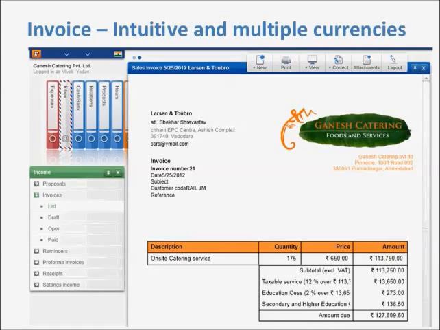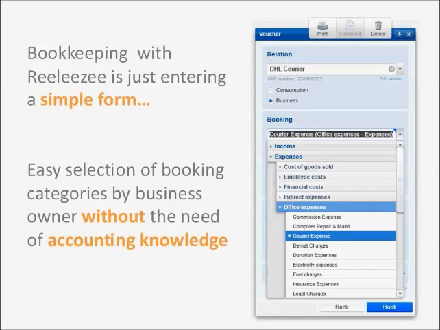This is an example of our invoice. This is how you create an invoice from our application. It is very intuitive. We support multiple currencies. You can customize the invoice as per your style. And to book an expense, this is a simple form that we've come out with. You do not need to know accounting completely to be able to do accounting for yourself. It's a very simple form, and you can just do accounting without having accounting knowledge.